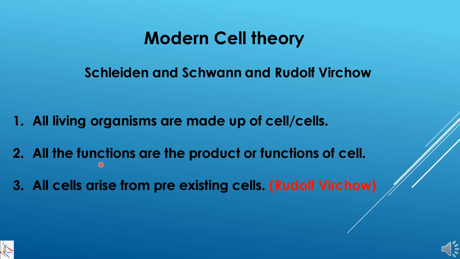Third point says that all organisms arise from pre-existing cells, and this was the point which was given by Rudolf Virchow. So earlier, when Schleiden and Schwann put forth the theory, this third point was not there. This third point was added later on, and that's when cell theory changed to modern cell theory. That's why we have three scientists' contributions written. So these are a few scientists who have contributed in the initial discovery and the cell theory parts.